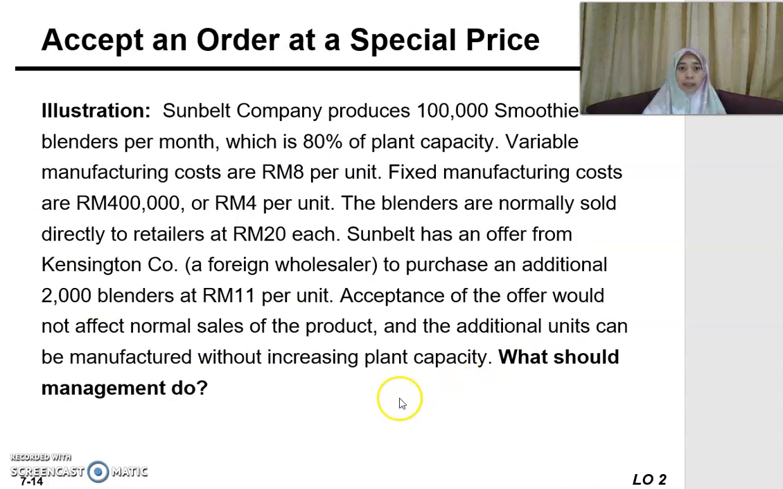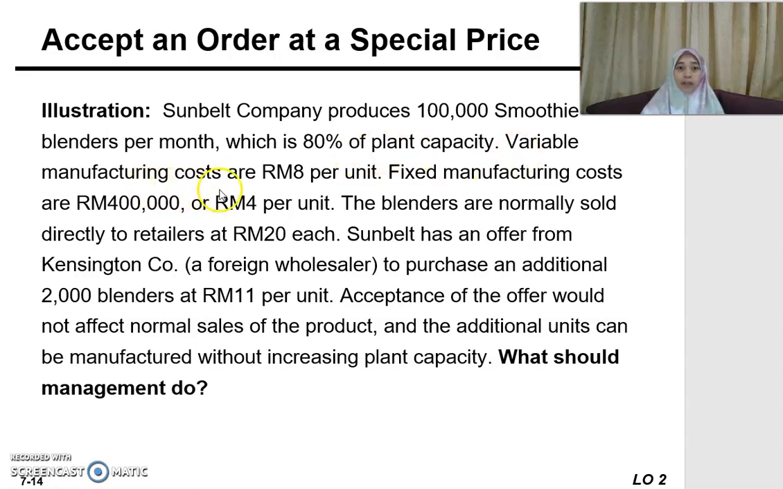So take for example, Sunbelt Company produces 100,000 smoothie blenders per month. You currently produce 100,000, and that 100,000 represents 80% of the plant capacity. That means you can work up to 100%. So currently you are only operating at 80%. So you have another 20% that is idle capacity. Idle capacity means you can fulfill the demand of the remaining 20%.